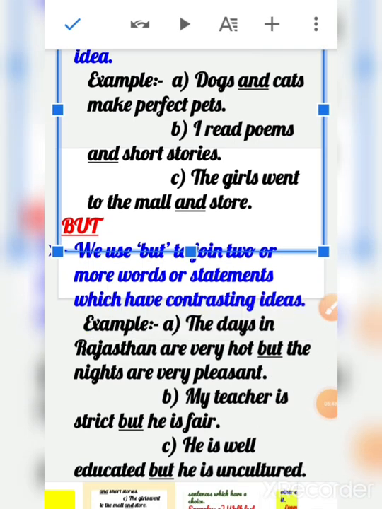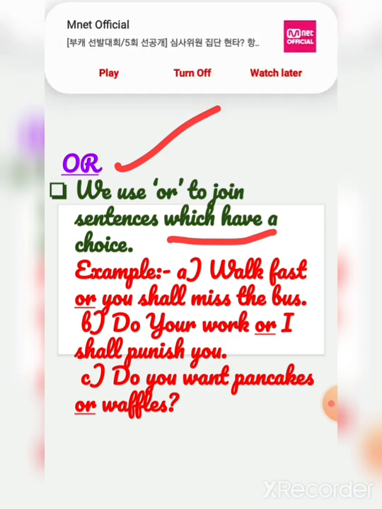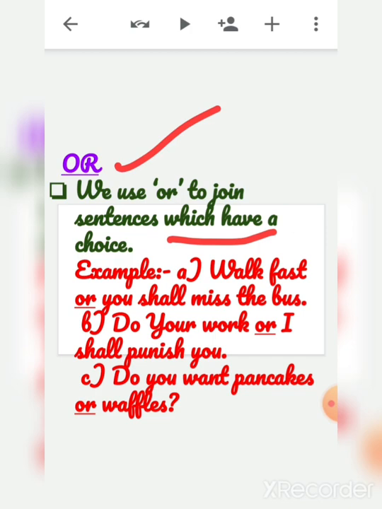Now, the third conjunction is "or". We use "or" to join sentences which have a choice. You all know in exams some questions have choices, where it is written that you can do this one or you can do that one, right? So we use "or" to join sentences which have a choice. Example: walk fast or you shall miss the bus.